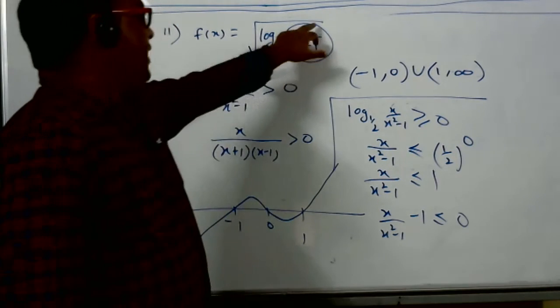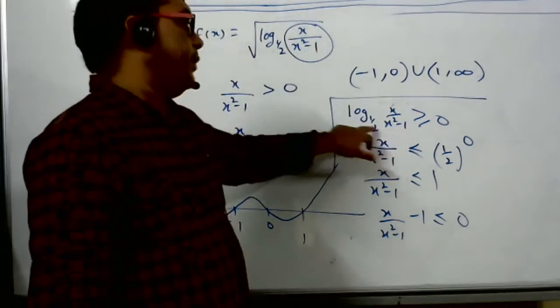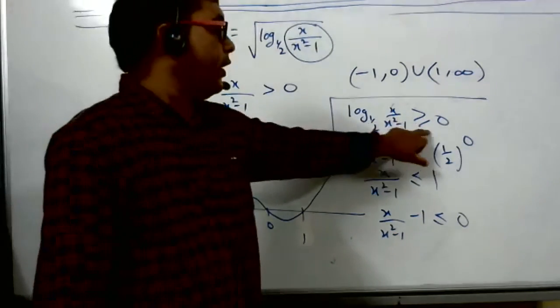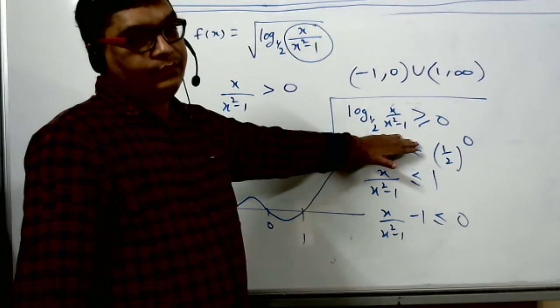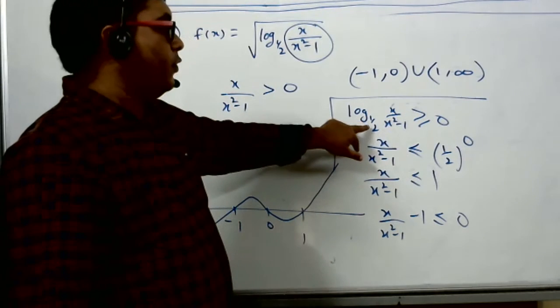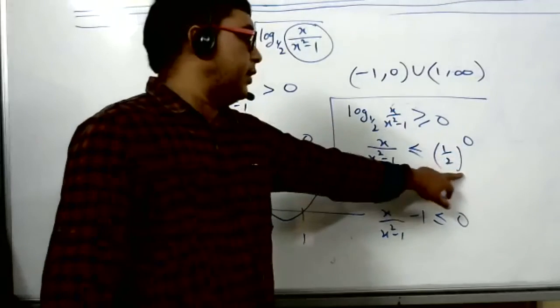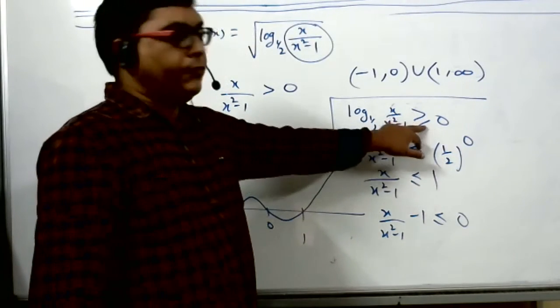See, the number inside the root sign has to be positive now. So log x by x square minus 1 to base 1 by 2 should be more than equal to 0. Who has doubt till here? No doubt, sir. Now where will this 1 by 2 go? 1 by 2 to power 0 will become or not become? Tell me. Yes, sir. Only the sign of inequality will change.